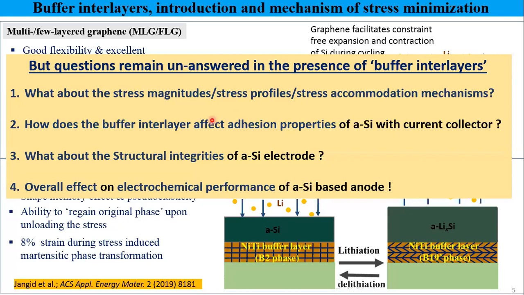Secondly, the silicon and graphene system is very much explored, but still people don't know what the interfacial adhesion properties of the electrode and current collectors are when you use these buffer interlayers. Thirdly, if you are using these buffer interlayers, what about the structural features of your electrode? Will it remain the same as before cycling, or will it be different from the material before cycling? No one knows.